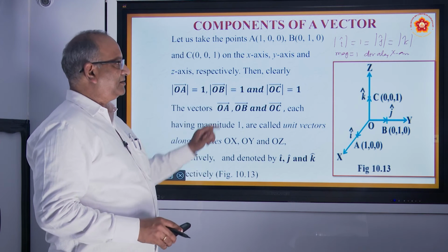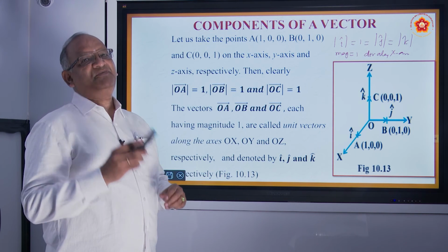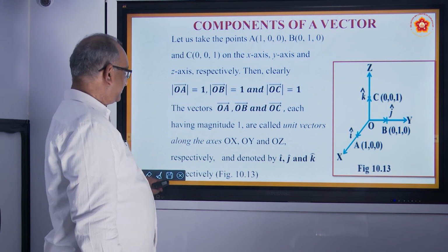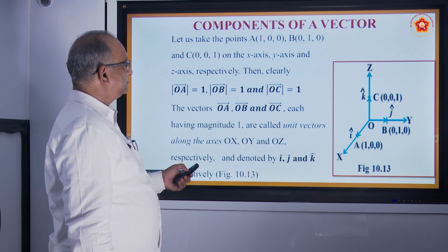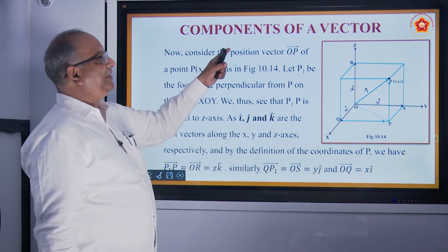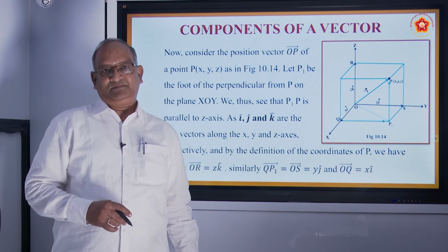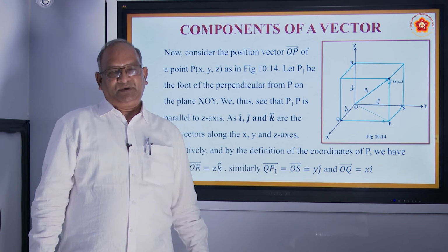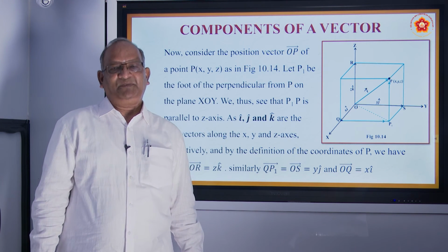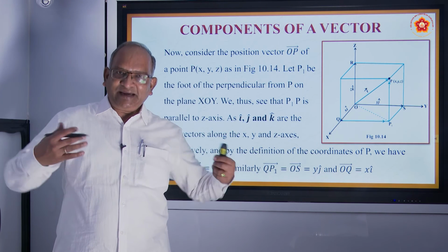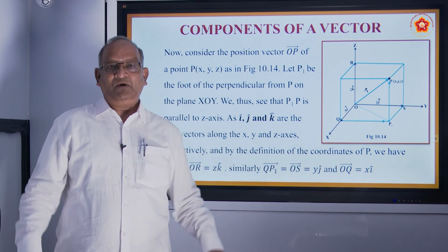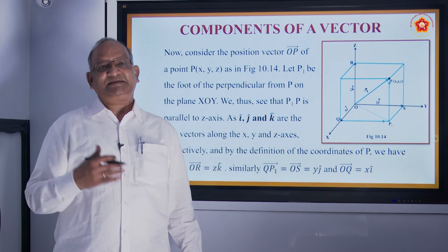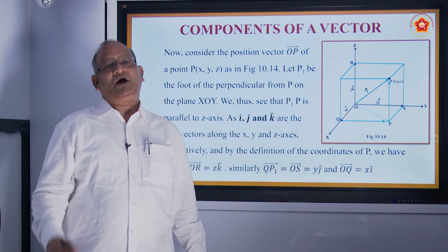So put together we write the position vector of a point. Components of a vector. After learning i, j, k, this is a very, very important thing which we learn. This is called components of a vector. Suppose we have a vector, how to write it in i, j, k form? How to write it in component form? i is along the x-axis, j is along the y-axis and k is along the z-axis.